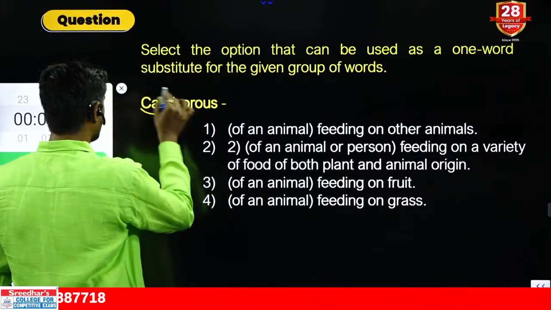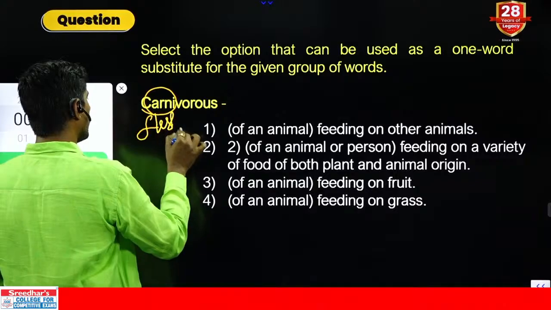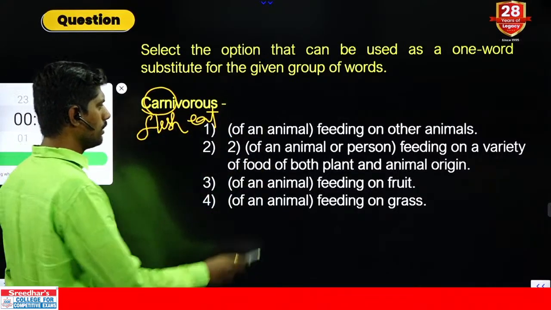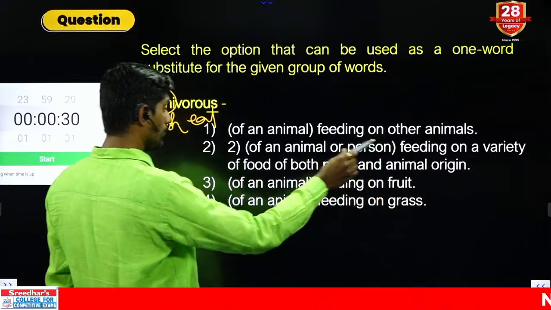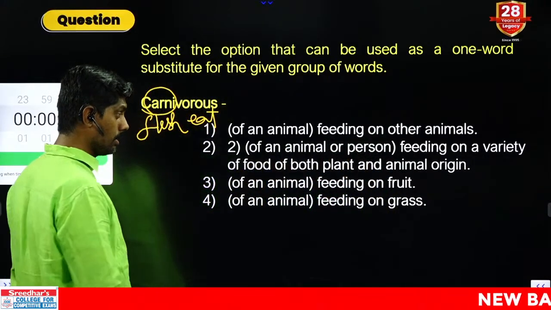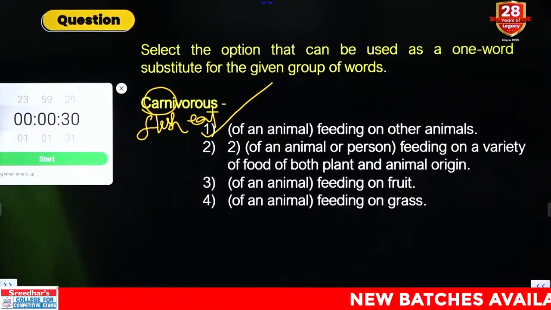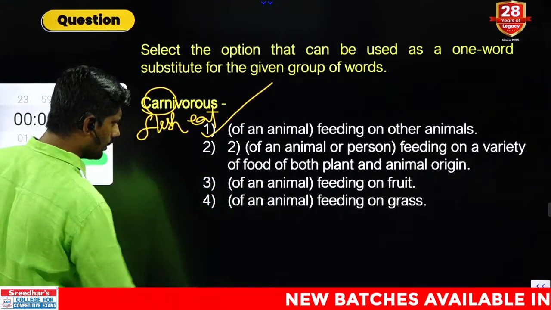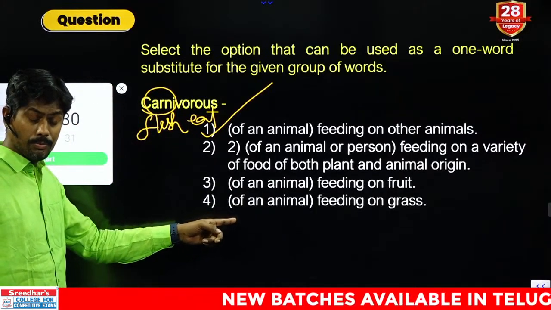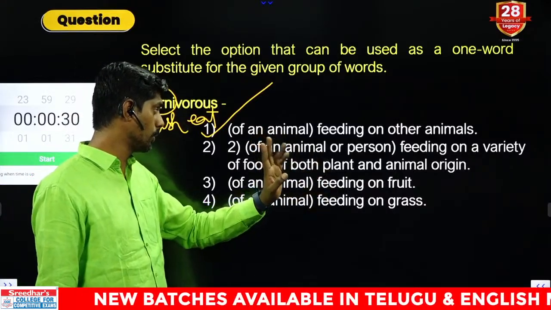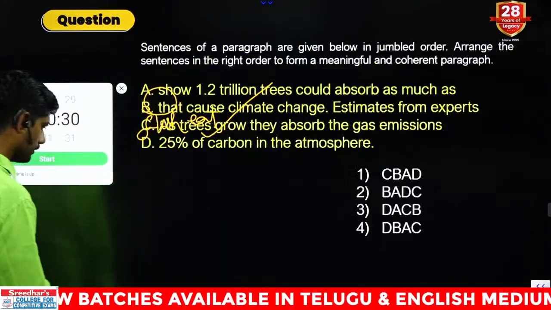Carn means flesh. Vorous means eating, flesh eating. Animals are called vorous. So an animal feeding on other animals, feeding on a variety of food, plant and animal, feeding on fruit, feeding on grass. Answer, first option, feeding on other animals. We already learned this: feeding on grass, graminivorous. Feeding on herbs, plants, herbivorous. Feeding on fruit, frugivorous. This is non-vegetarian.